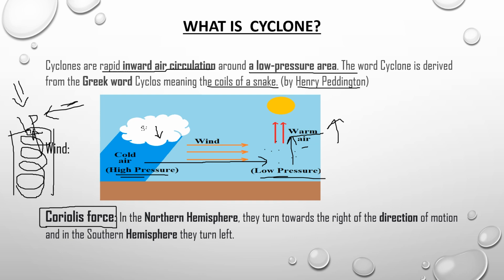So this movement creates your wind. The movement of air from high pressure to low pressure is wind. So what is the Coriolis force? Think this is an earth. I'm not good at drawing, please do not mind. This is the northern hemisphere and this is the southern hemisphere.